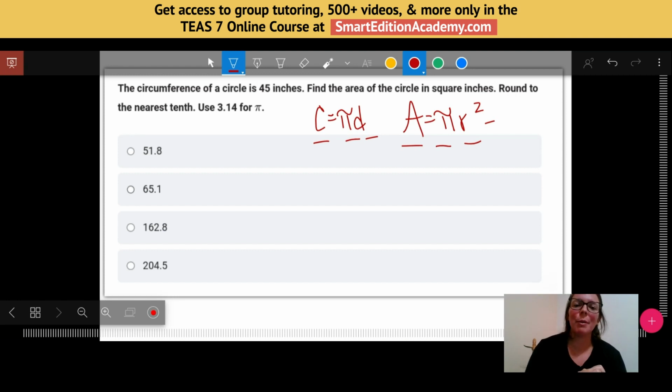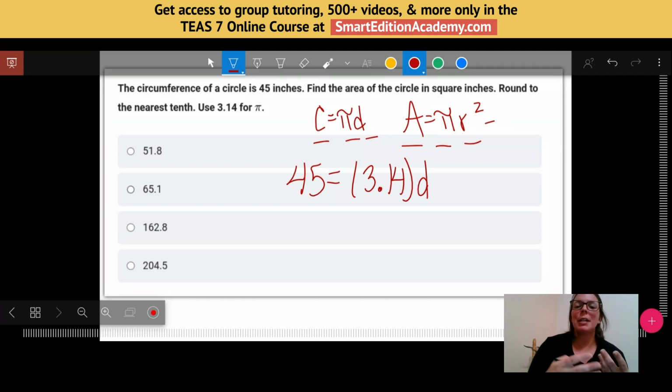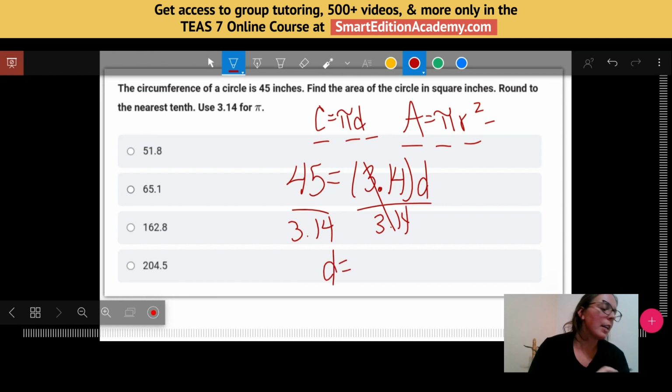Okay, so let's just plug in what we know to try to get our way over to finding the area. Circumference is equal to 45. So I'm plugging that in for C. They're telling me to use 3.14 for pi. And I need to find my diameter because that's the only thing in our circumference formula we don't have yet. So I'm just going to divide by 3.14. Again, we're just going to let our calculator do this for us. And I'm just going to round to a couple decimal places. I get about 14.33 as my diameter.